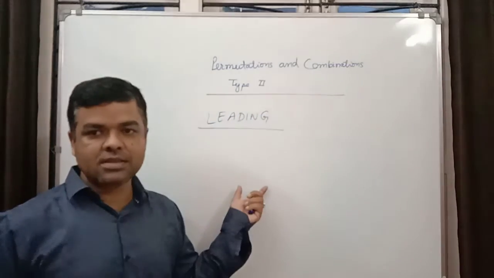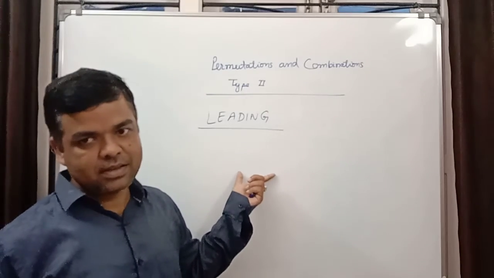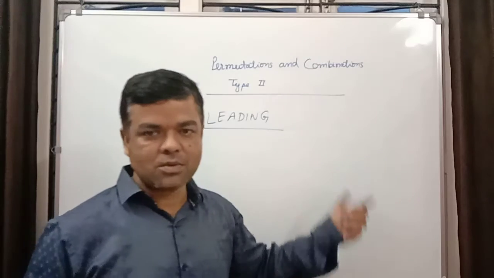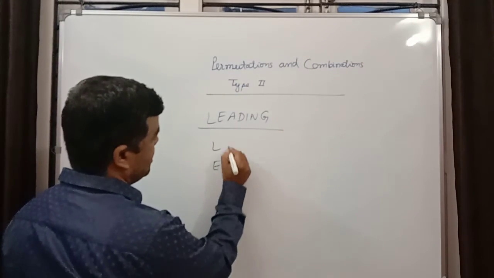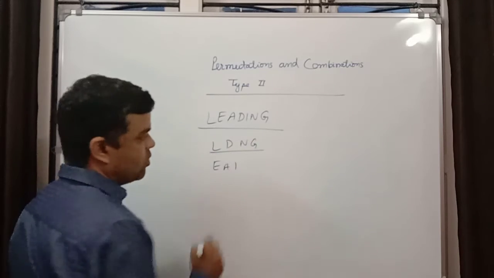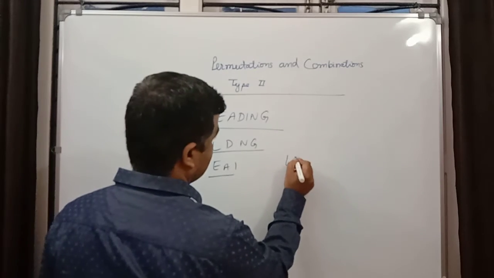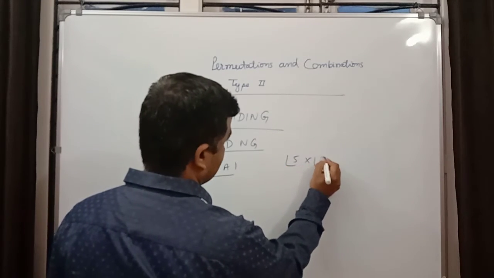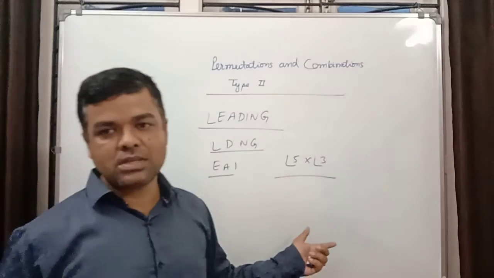How many words can be formed from the letters of the word LEADING if all the vowels come together? Okay, so write L, E, A, D, I, N, G. 4 consonants and 3 vowels. Again very easy, factorial 5 into factorial 3. This will be your answer. So by this, type 2 is completed.